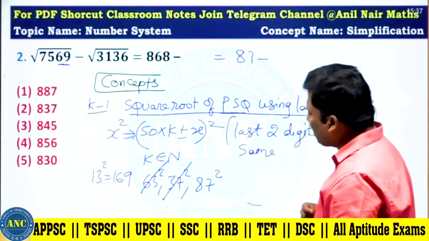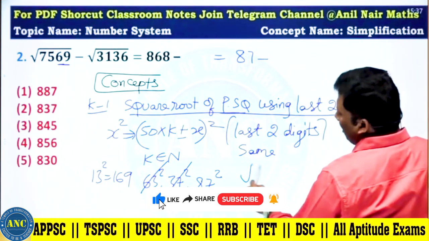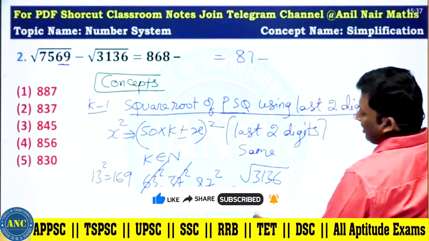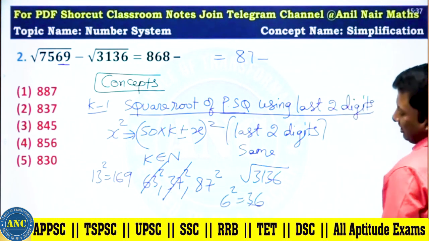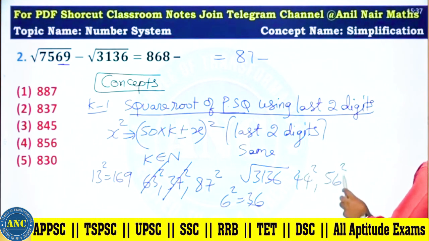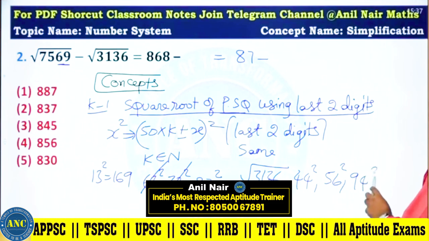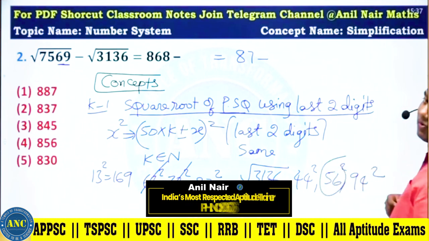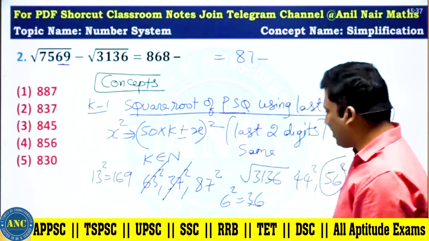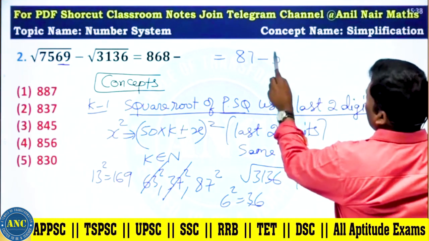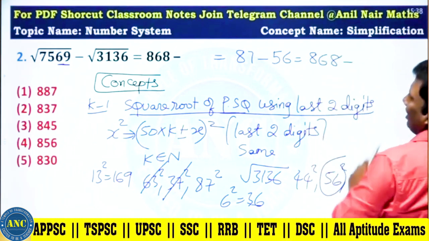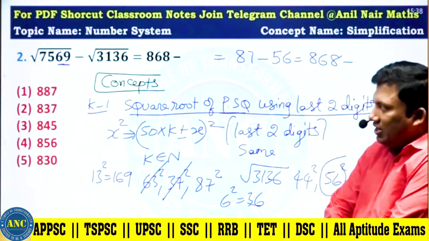87 minus root of 3136. 6 square is 36. 50 minus 6, 50 plus 6, 100 minus 6. 50 square is 2500. 60 square is 3600. So it is 56. 87 minus 56 equivalent to 868 minus something.